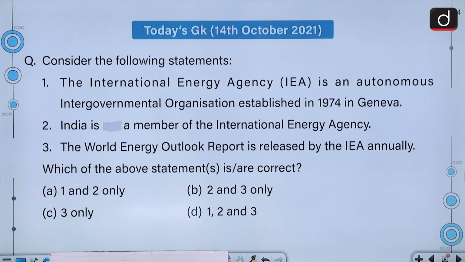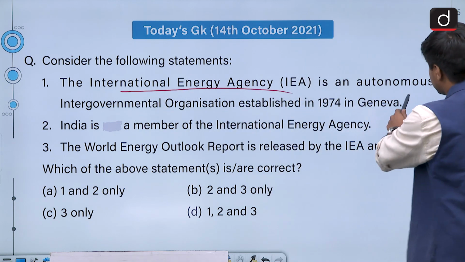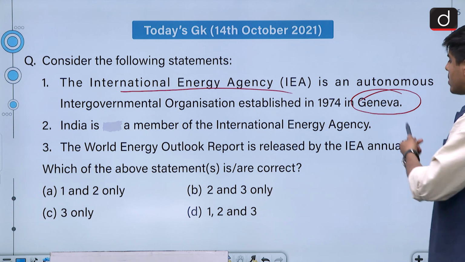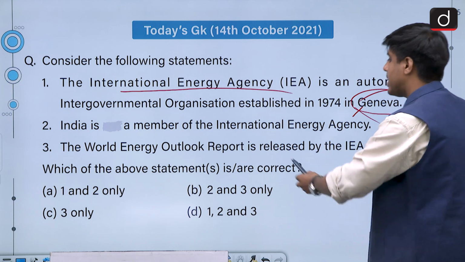Let us move on to the first question of today's episode. Consider the following statements. The International Energy Agency, IEA, is an autonomous intergovernmental organization established in 1974 in Geneva. India is a member of the International Energy Agency. Third, the World Energy Outlook Report is released by IEA annually. Now, while the IEA is a very important agency, it is not headquartered like several other important agencies in Geneva, Switzerland. It is headquartered at Paris in France.